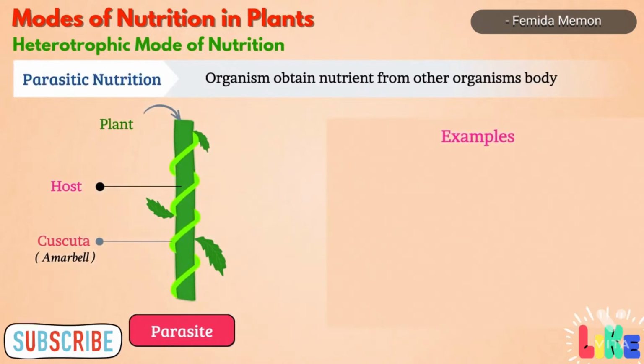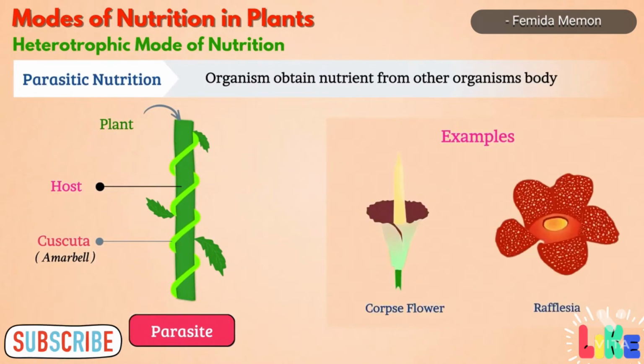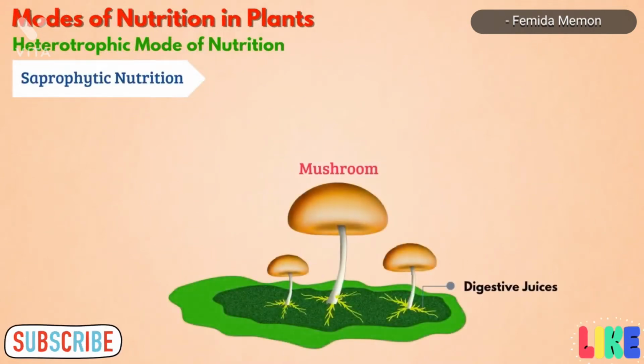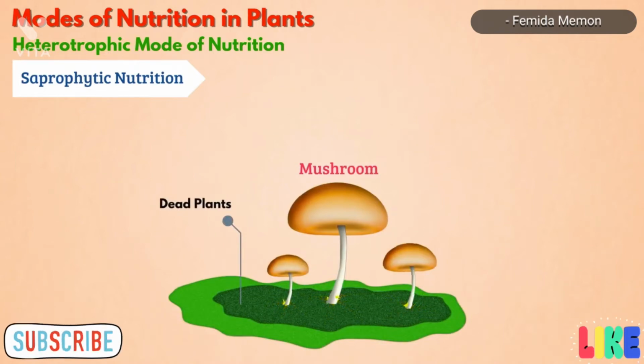Other examples of parasitic plants are corpse flower, Rafflesia, etc. Saprophytic nutrition. Some plants such as mushroom secrete digestive juices on dead parts of plants and animals and convert them into simple substances. They absorb nutrients from the solution.